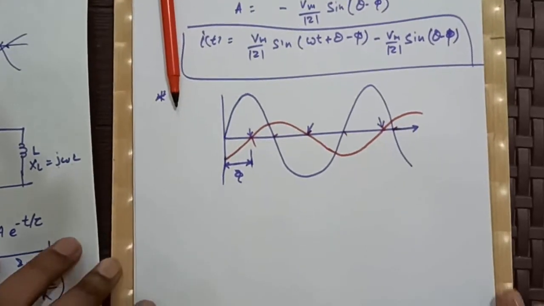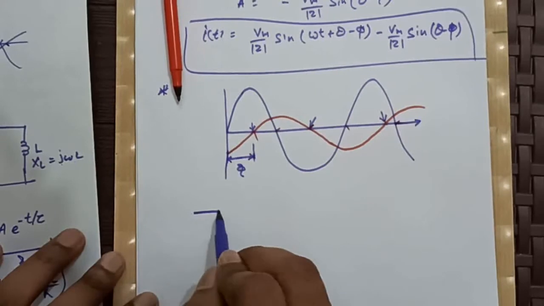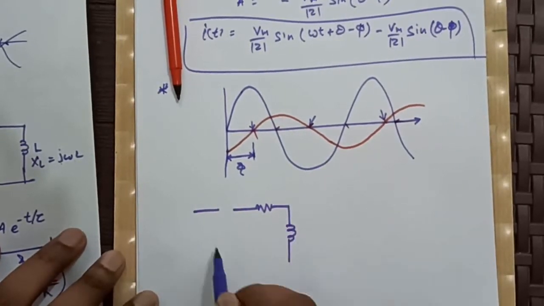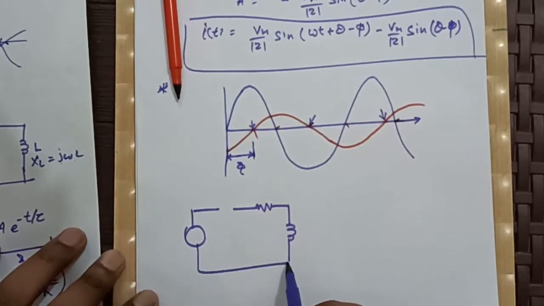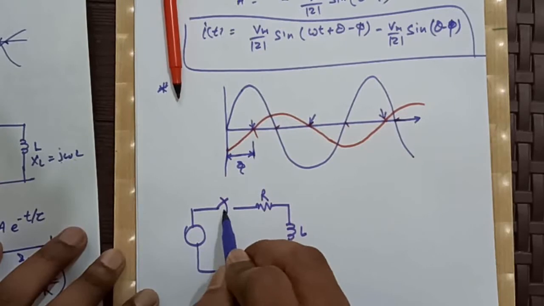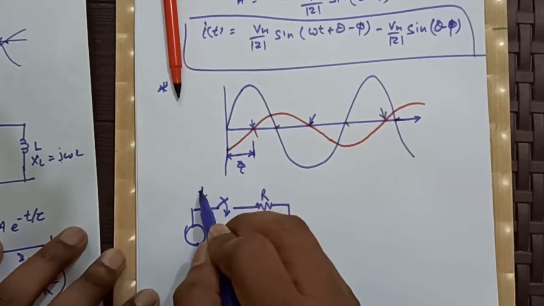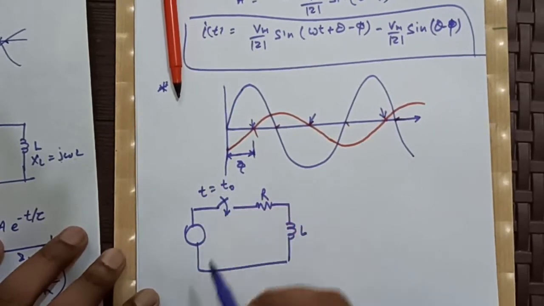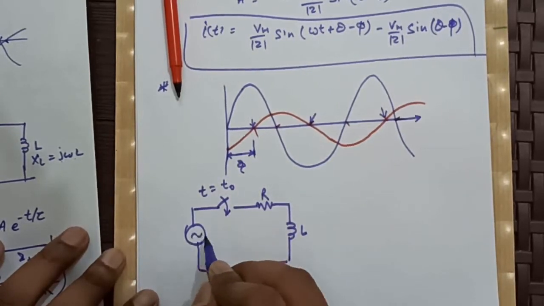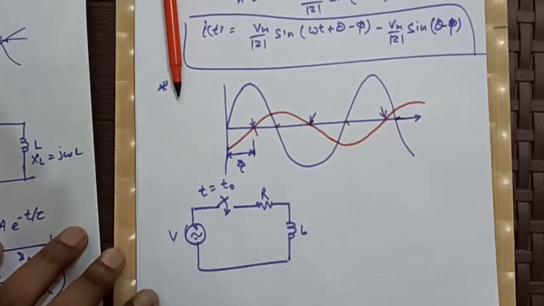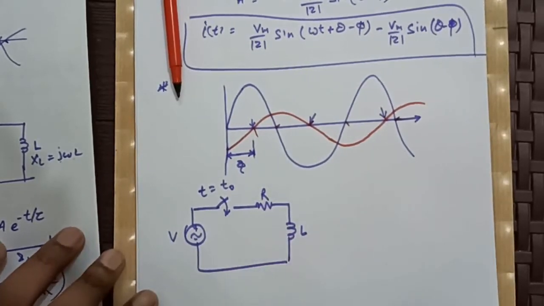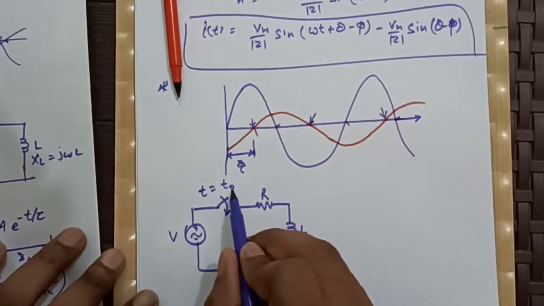So let us say that a circuit is like this. This is L, this is R, and this switch is getting closed at t equal to t naught, not at t equal to 0, and this is our voltage source. To avoid the transient, what will be the value of t naught?